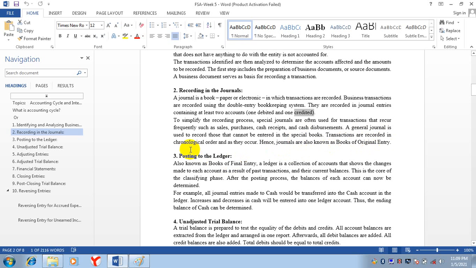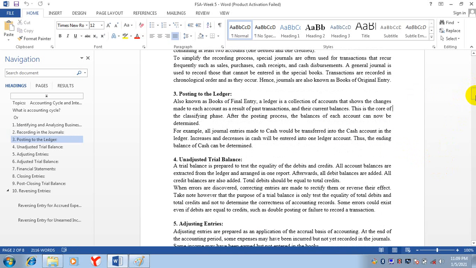Transactions are recorded in chronological order and as they occur. Chronological means date-wise order. Hence, journals are also known as books of original entry. And this journal is called the book of original entry. Then from the journal, we will move towards the ledger.